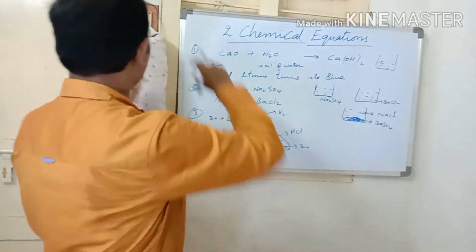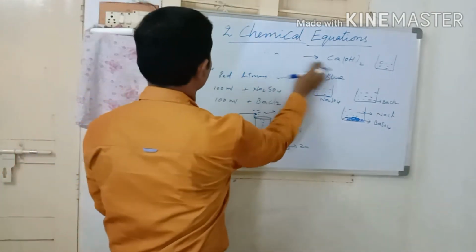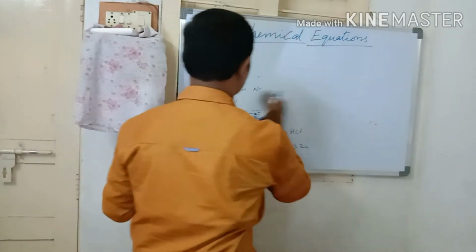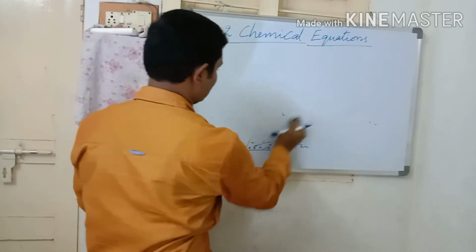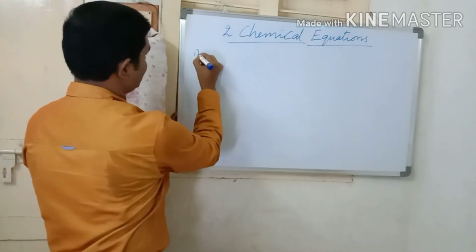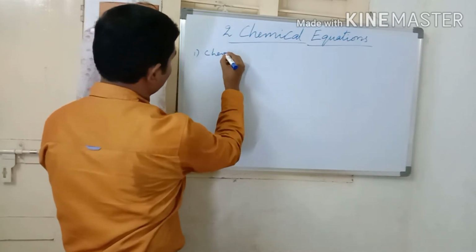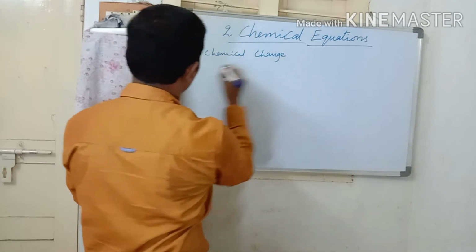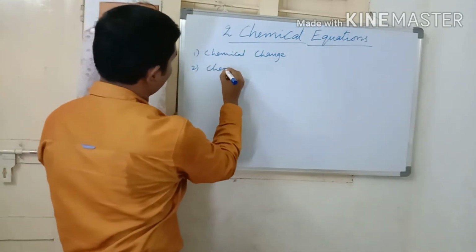Let us see what a chemical reaction is. First we discussed chemical change, and now we will discuss chemical reaction.